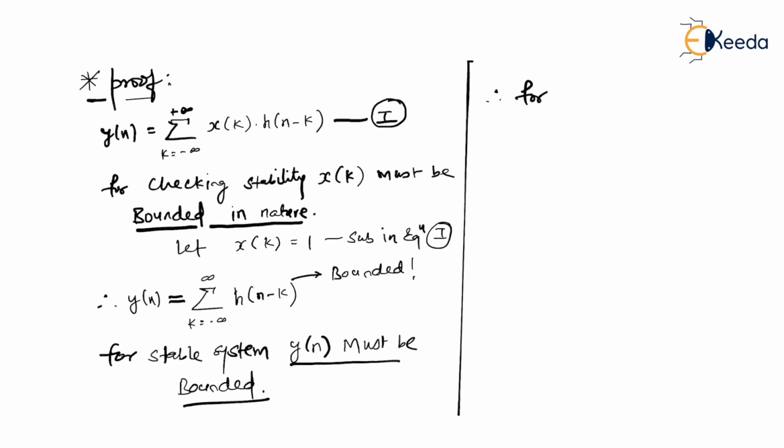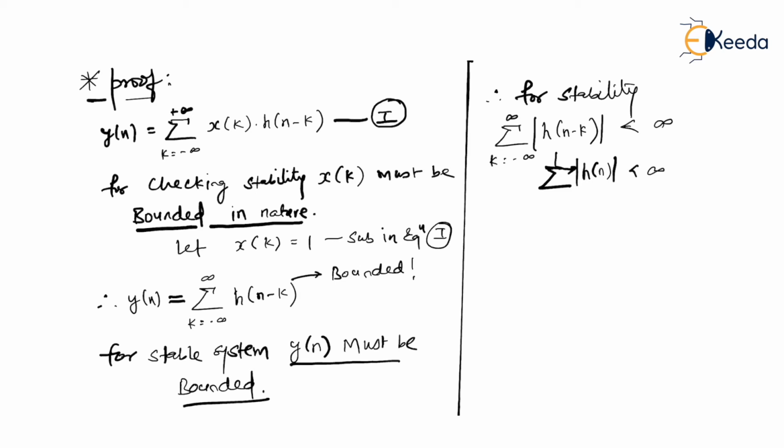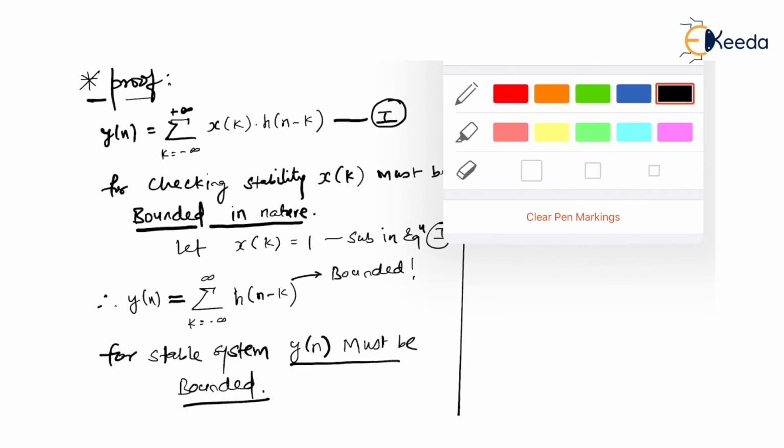Therefore, for stability, I would say that the summation over k from minus infinity to plus infinity of h of n minus k should be less than infinity. Am I right? Let me tell you, this whole will become less than infinity only when the original term h of n is also finite, because understand, h of n minus k is derived from h of n.